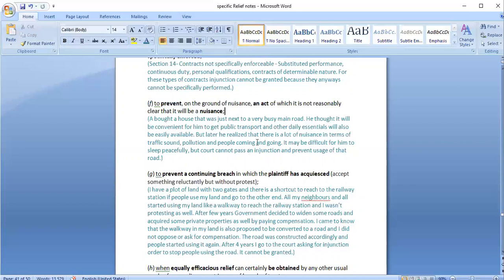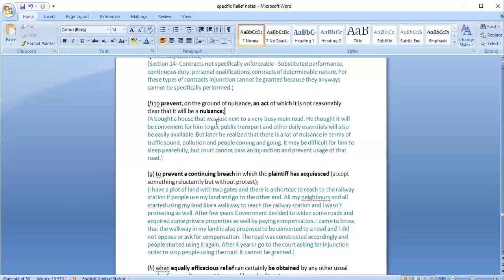The person cannot go to the court and file a case for injunction because of one person. The court cannot pass an order that this road should be closed or should not be used by anyone, because it is very clear that if it is near a main road, obviously there would be traffic, there would be pollution, and all the other things.